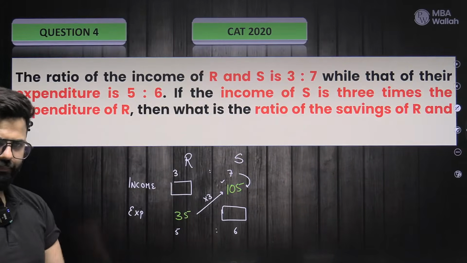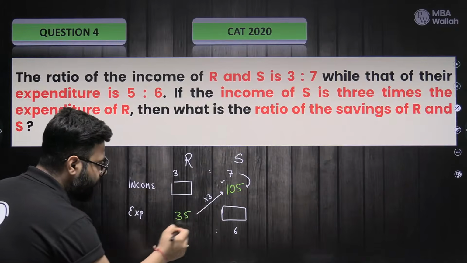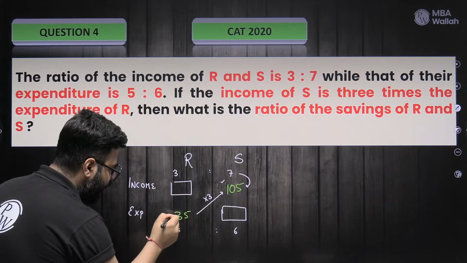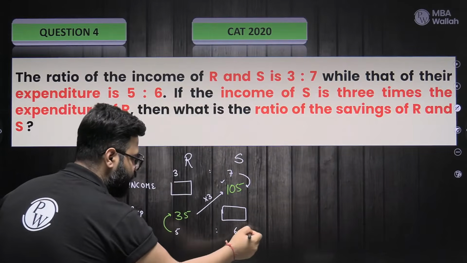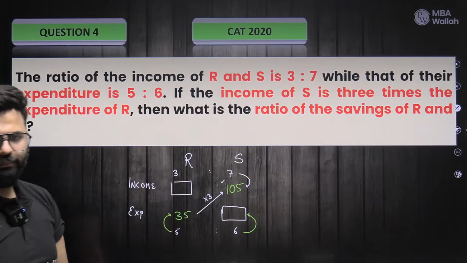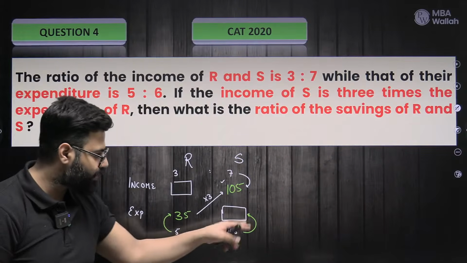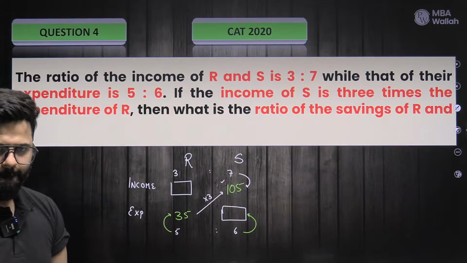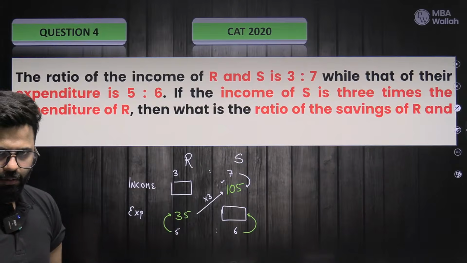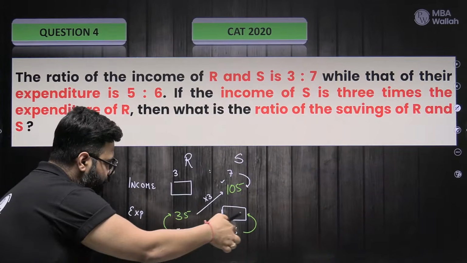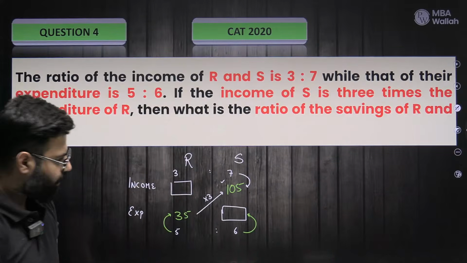35 into 3? Now, this ratio is 5 to 6. 5 sevens are 35. 6 sevens are what? 42. Sorted.